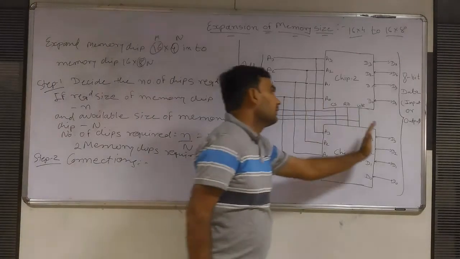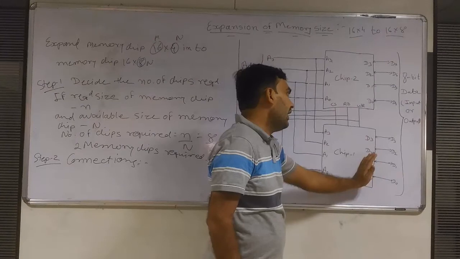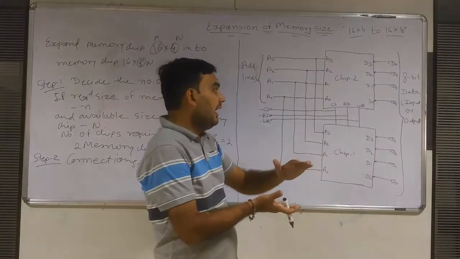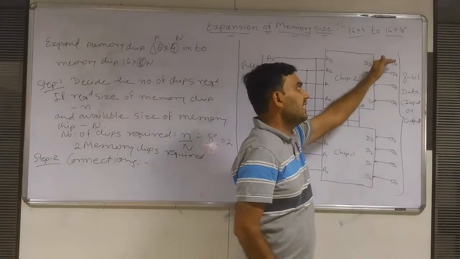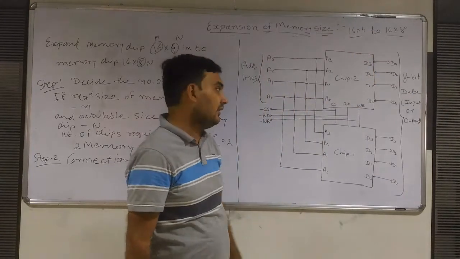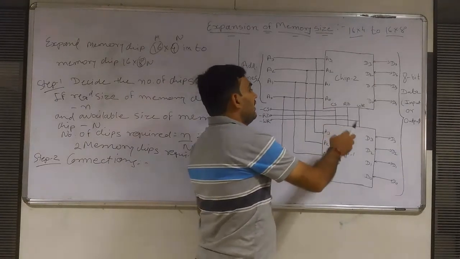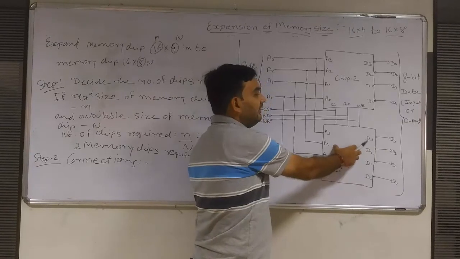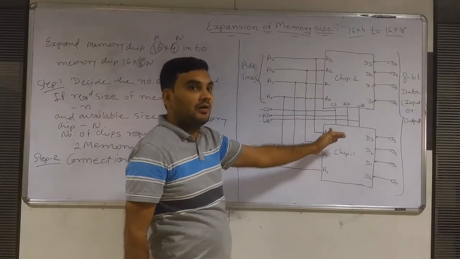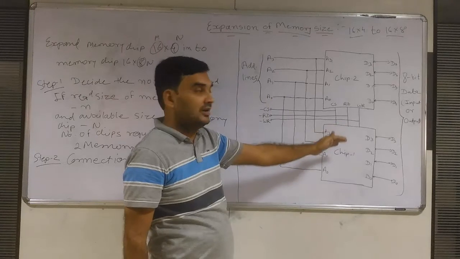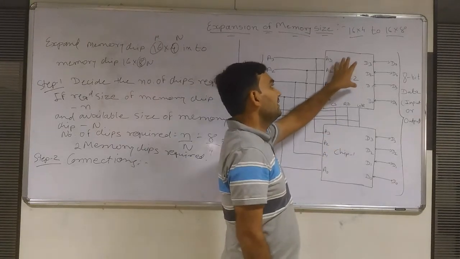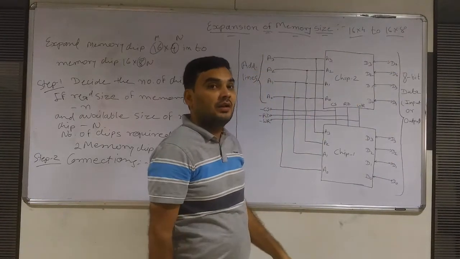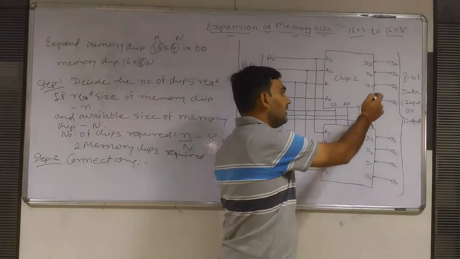So this D0 to D3 output and this D0 to D3 will combine and we will get D0 to D7, that means 8-bit data. The output of chip 1 will act as the LSB of our required data, and the output of chip 2, that means D4 to D7, will act as the MSB of our 8-bit data.